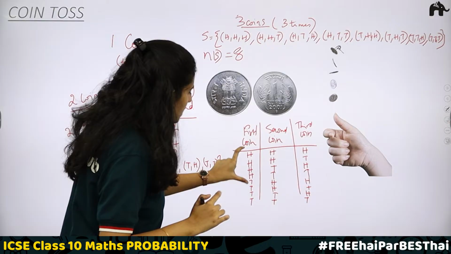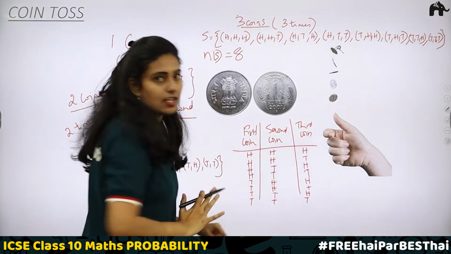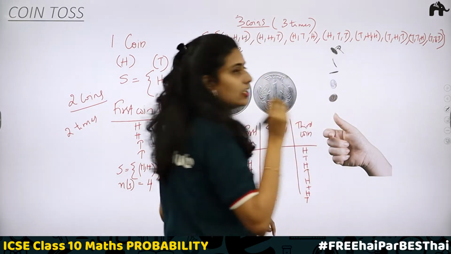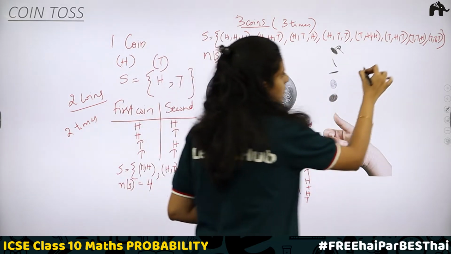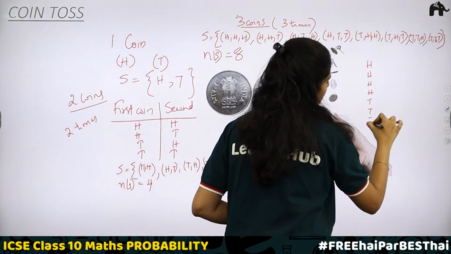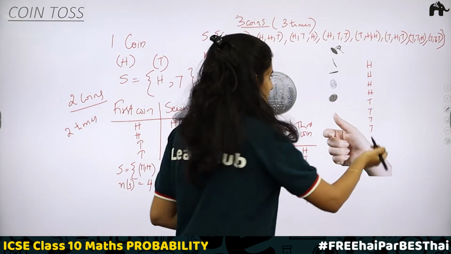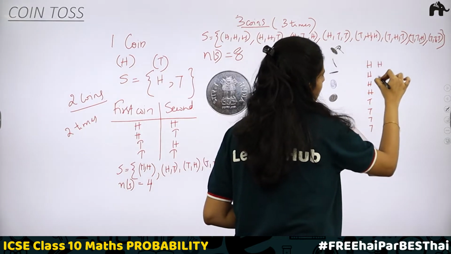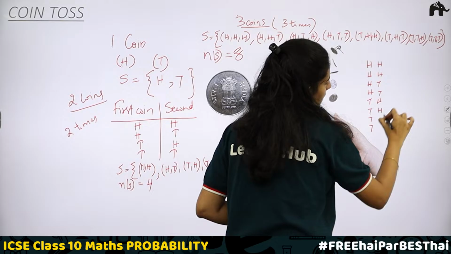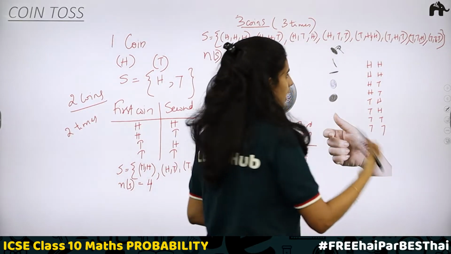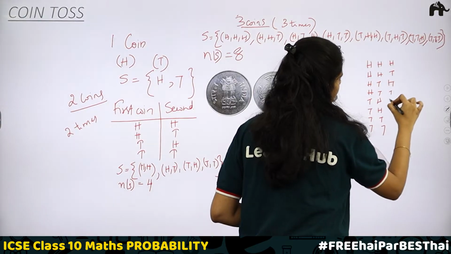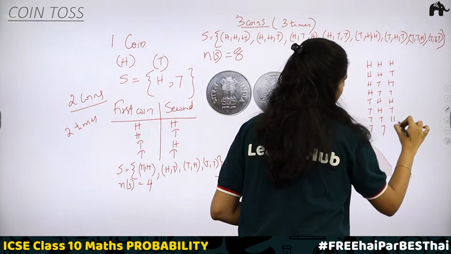Now I'll give you a simple technique to write the total outcomes. When a coin is tossed 3 times, first write head 4 times, then tail 4 times. For the second column, head, head, tail, tail: 2 times head, 2 times tail, again 2 times head, 2 times tail. Next, head, tail, head, tail, head, tail, head, tail.